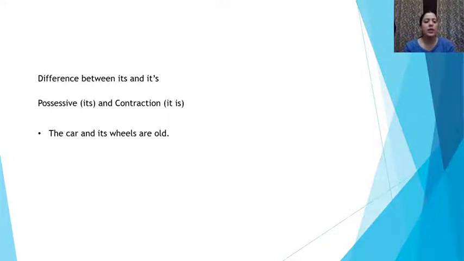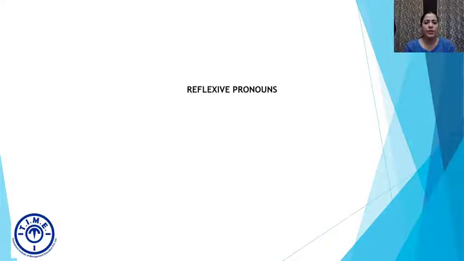Let's see in the example. The car and its wheels are old. So its is being used for the car ke wheels, right? That's why it is its. And if I want to say it is raining heavily, I can use the contraction it apostrophe s. All right. So the next category is reflexive pronoun.